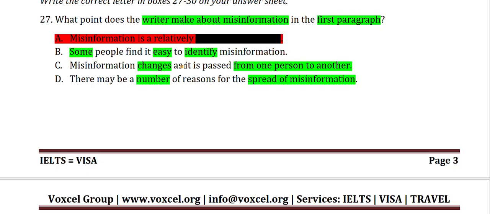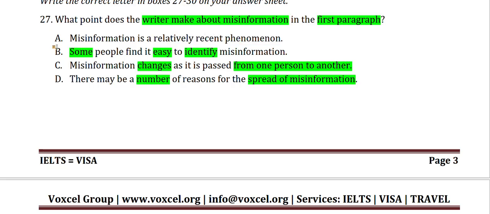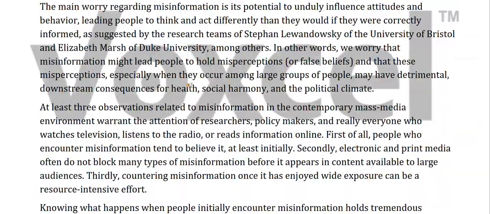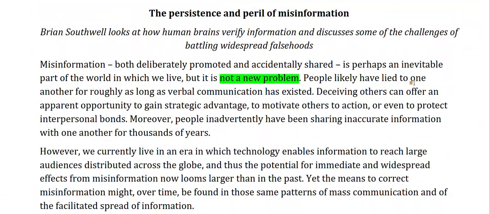Sorry about that. Let me change it. I will mark it in red. This cannot be our answer. We will continue reading further. People likely have lied to one another for roughly as long as verbal communication has existed.